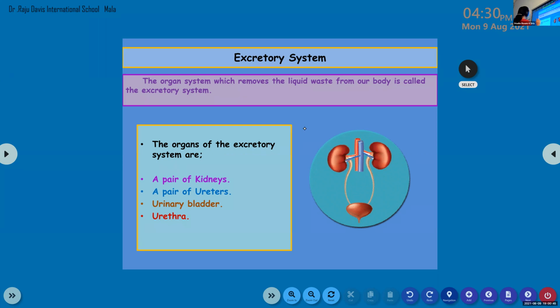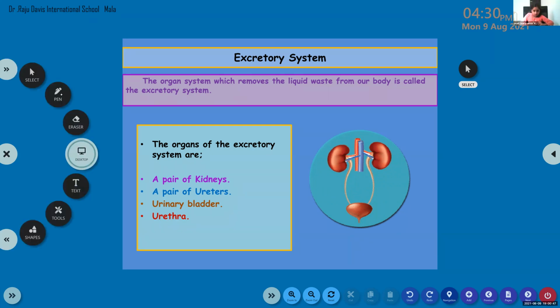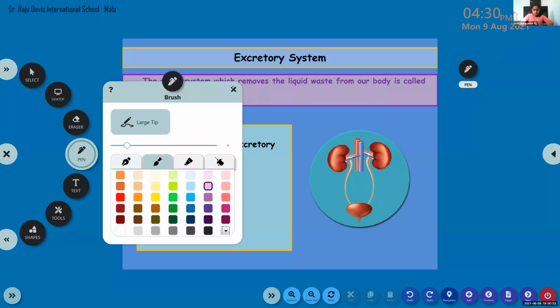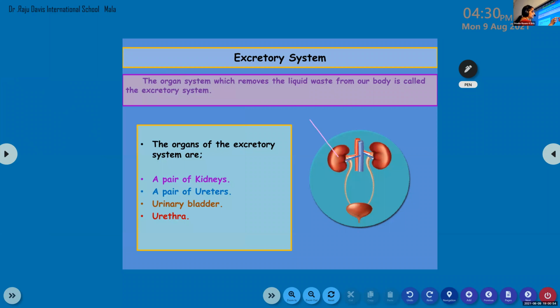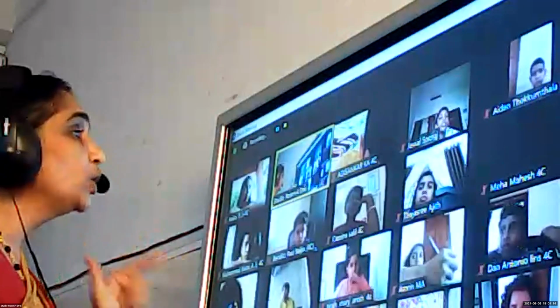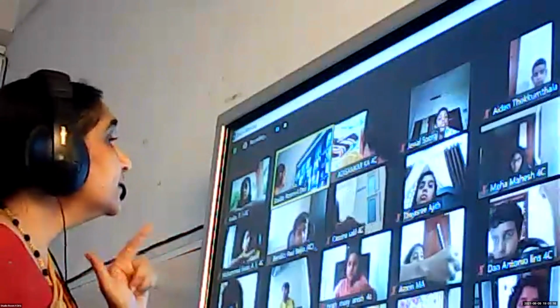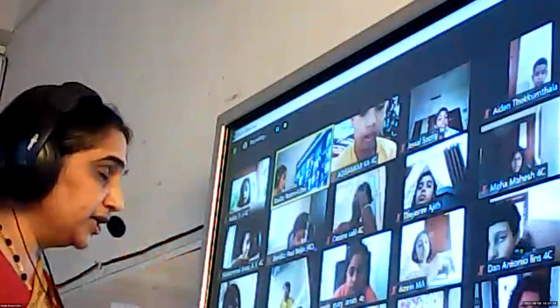So, yes. Let me select the pen. Okay, so children, here you can see the kidneys, isn't it? Can you see that? Bean-shaped organs. These bean-shaped organs are called kidneys. They are below our abdomen, below our stomach. In the third standard, you learned about kidneys, isn't it?